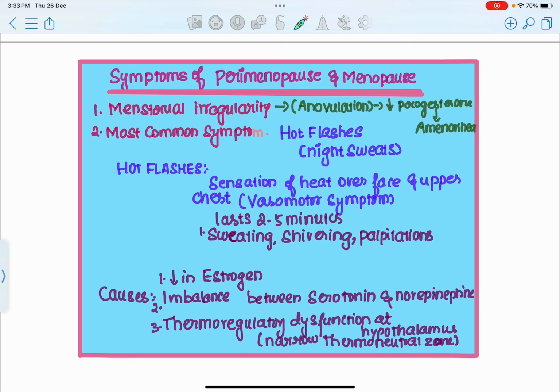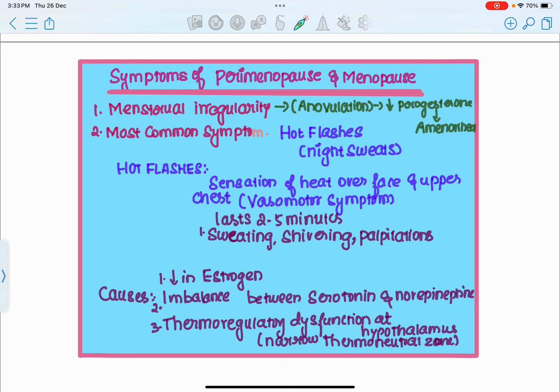But what is the most common symptom experienced by females of menopause? The most common symptom of menopause is hot flashes. It's a very modern term, right? Hot flashes is also called night sweats. It occurs more commonly at night, but it can occur at any time of the day as well. Is that clear? Okay.